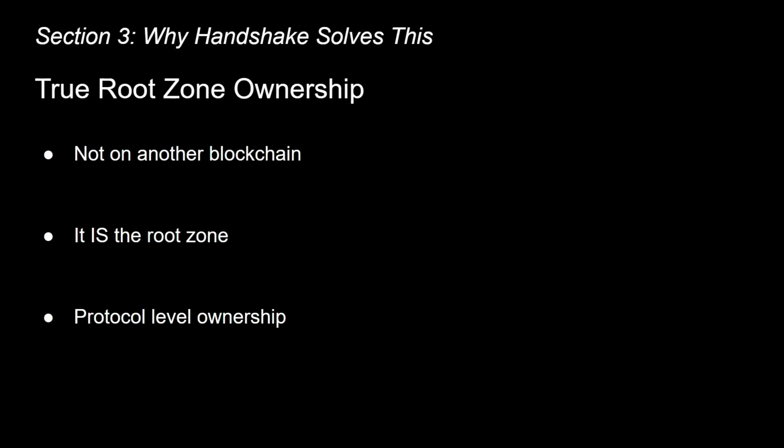So let me give you 7 reasons why Handshake Protocol is uniquely suited to solve this. And these aren't marketing talking points, these are fundamental technical attributes. So for point 1, Handshake does not sit on top of another blockchain, it is the root zone. When an AI agent owns a Handshake top-level domain, it owns it at protocol level. There's no ICANN above it, there's no Ethereum foundation above it. This matters because AI agents need identity that can outlive any single company, platform, or even human operator.